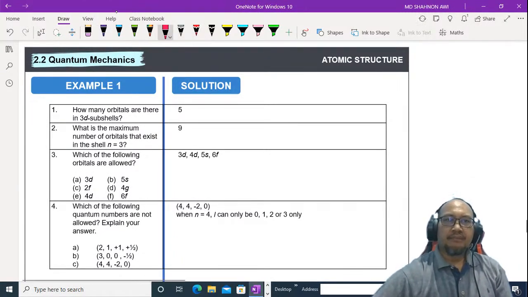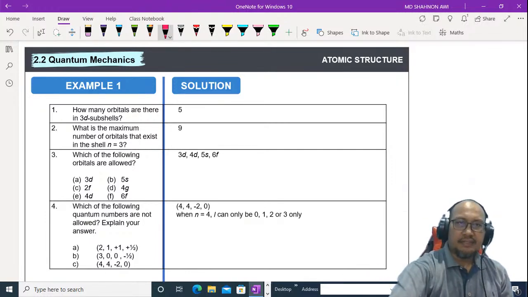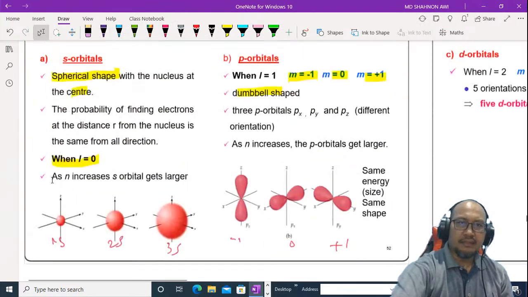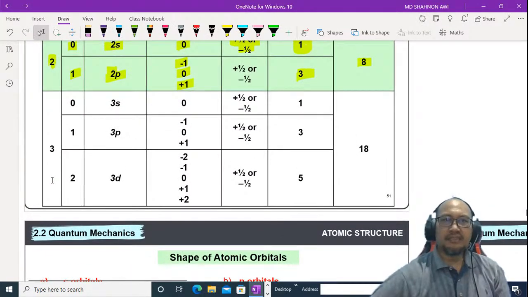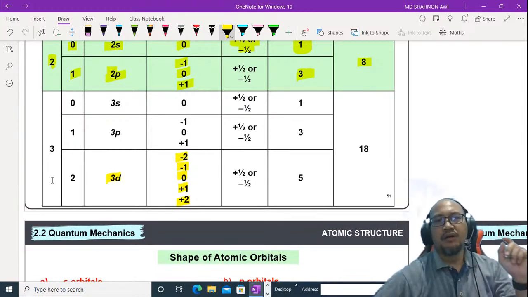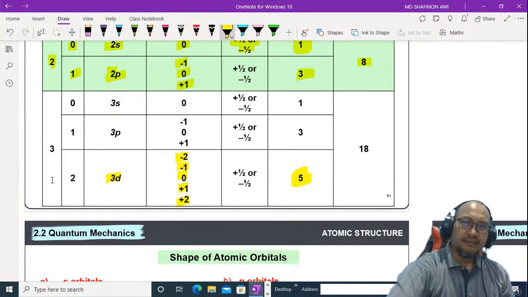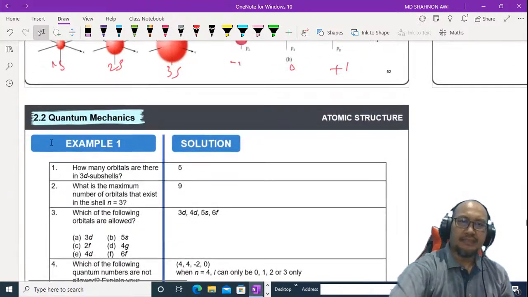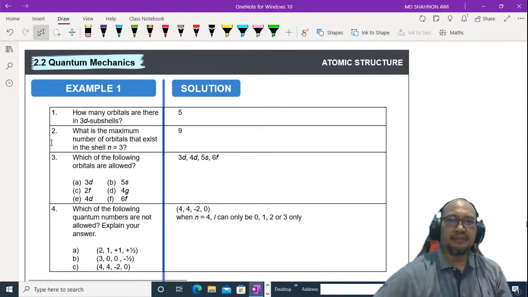How many orbitals are there in the 3d subshell? Look here, this is the 3d subshell. It has 1, 2, 3, 4, 5, so 5 orbitals. This is the answer: 5 orbitals.